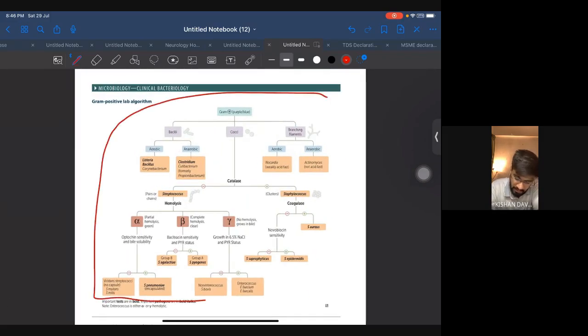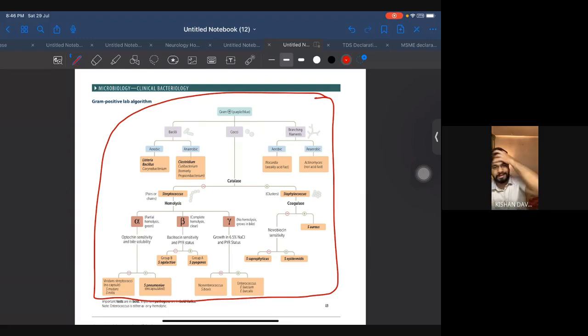Do one thing: take a photo of this flow chart and put it in front of you. Take the printout of this photo and stick it in front of you, because there are so many, so many bacteria. You will remember each and every feature about each and every bacteria, but the problem will be when you are studying them together, it will be difficult to know which one was coagulase positive, which one was urease positive, which one has alpha hemolysis, which has beta hemolysis, and what is having gamma hemolysis and everything.